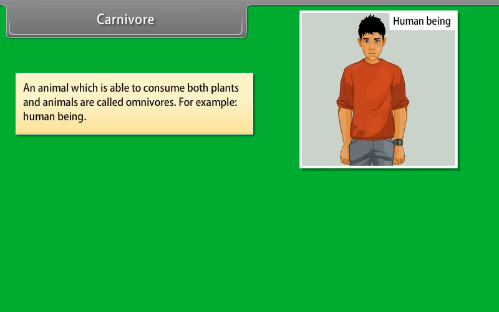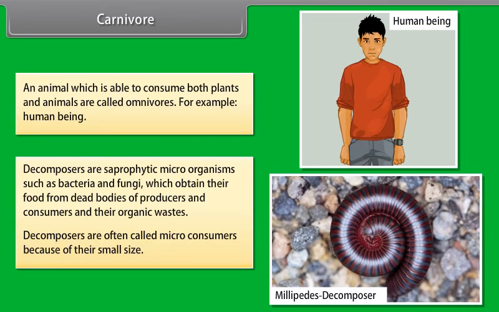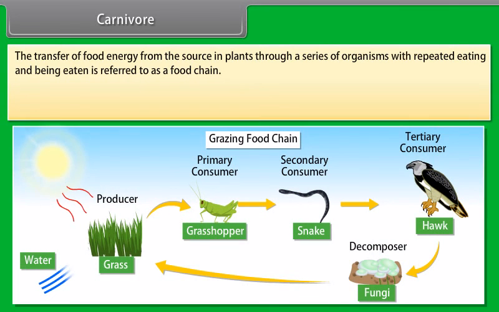An animal which is able to consume both plants and animals is called an omnivore, for example, a human being. Decomposers are saprophytic microorganisms such as bacteria and fungi, which obtain their food from dead bodies of producers and consumers and their organic wastes. Decomposers are often called microconsumers because of their small size.